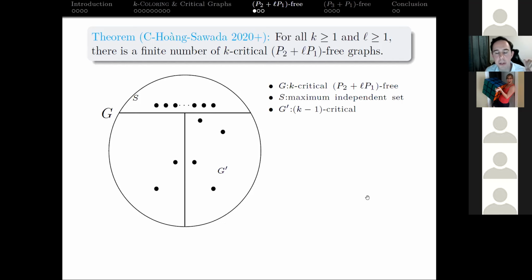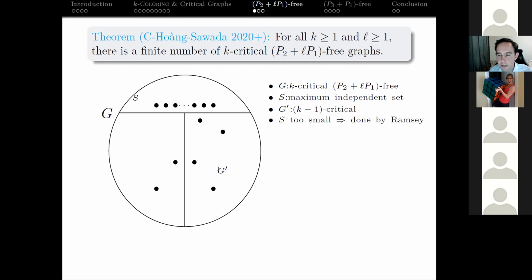What we can think about, equivalent to showing that there's a finite number of K critical H-free graphs, is to show that if you have a K critical H-free graph, it has to have finite order. So what we know about G prime is its order is bounded by a certain number that we won't talk about because the technical details are not that interesting.